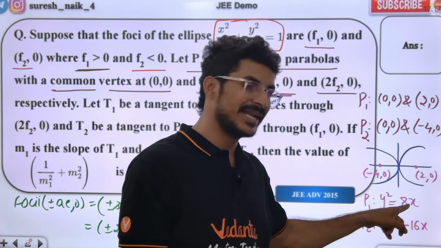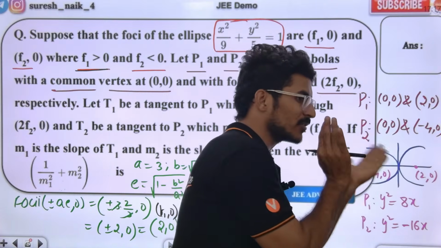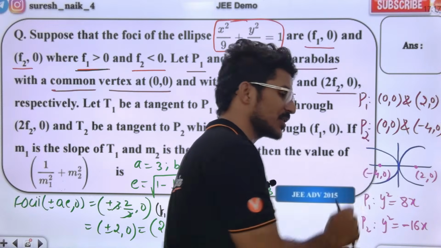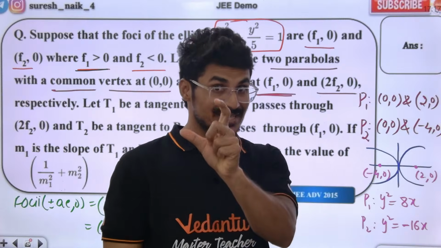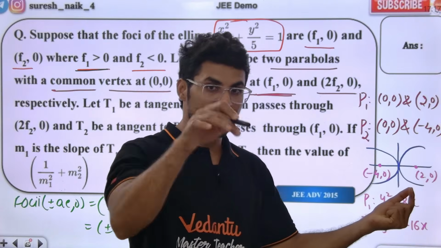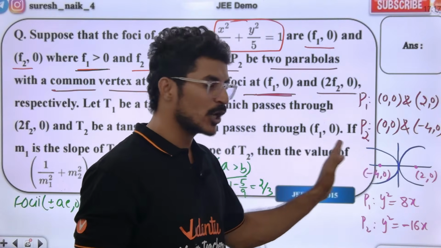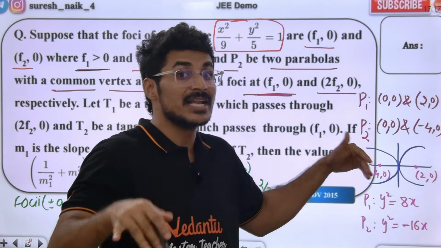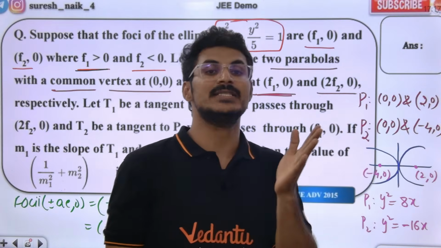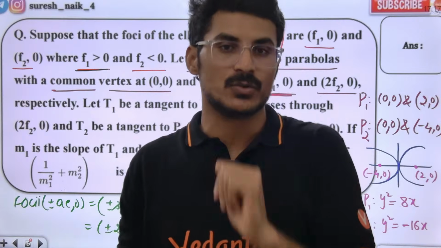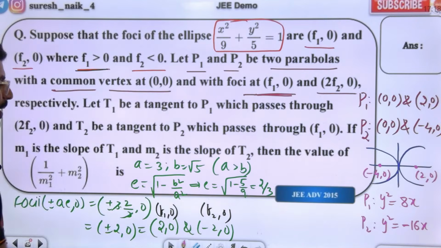One parabola is 8x. How? The a value is 2, and the mouth of the parabola opens this side, so the equation is y square is equal to 4ax. With a equal to 2, 4 into 2 is 8x. For the other, the a value is 4 and the parabola opens this side, so y square is equal to minus 4ax. With a equal to 4, y square is equal to minus 16x. Okay.